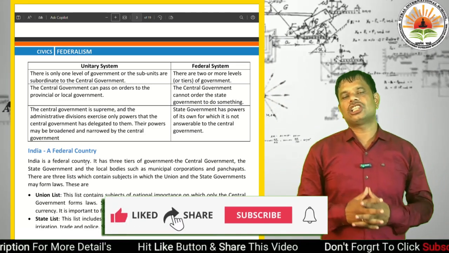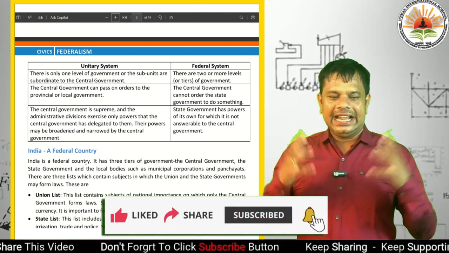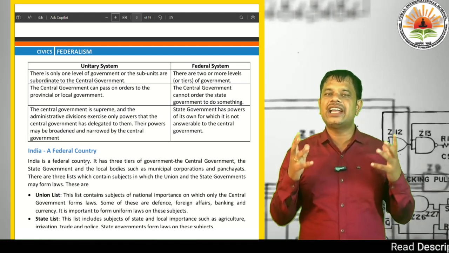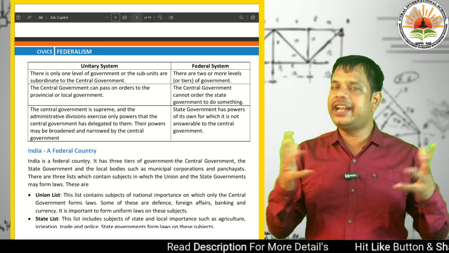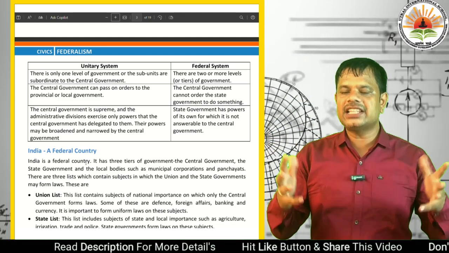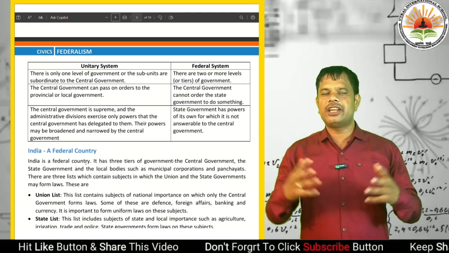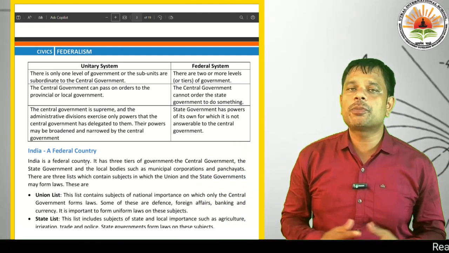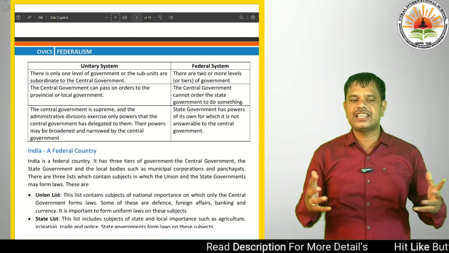So we discuss the model of India. Why are we a federal country? Dear students, you well know that India is a federal country. It has three tiers of government. There is a central government which is seated at Delhi, the state governments for different states, and the local bodies such as municipality corporations in city areas and panchayats in village areas.